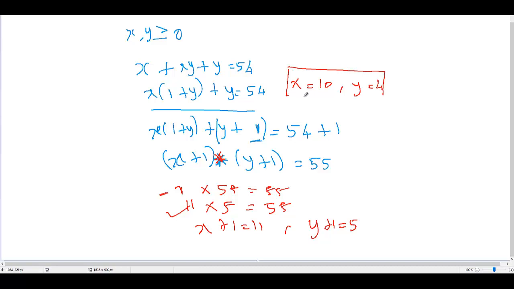Now we have applied this equation, and we got the same values, x 10 and y 4. So 10 plus 4 is 14 and 10 into 4 is 40. So this is our answer. Maybe x equal to 10, y equal to 4, otherwise x equal to 4, y equal to 10. So this is the concept when you implement that.